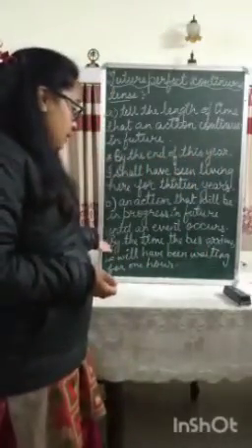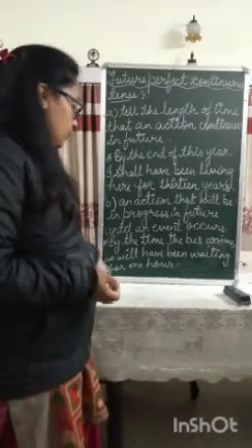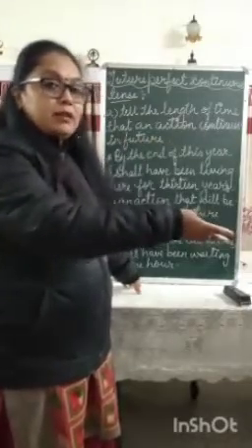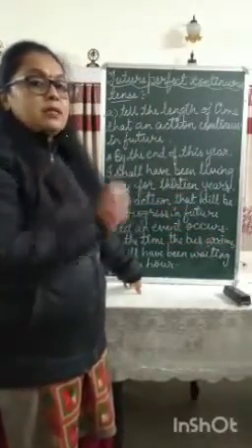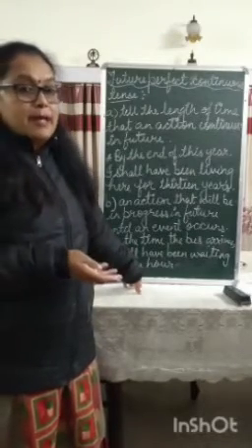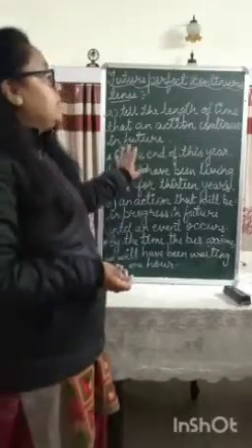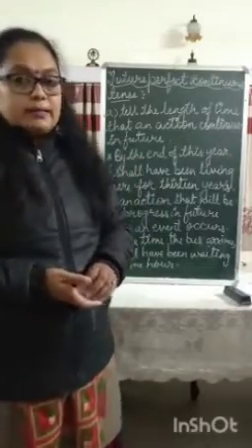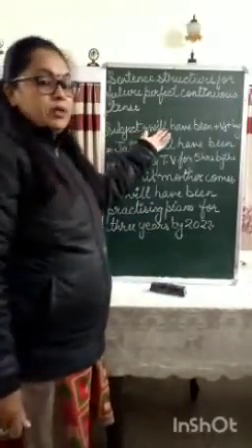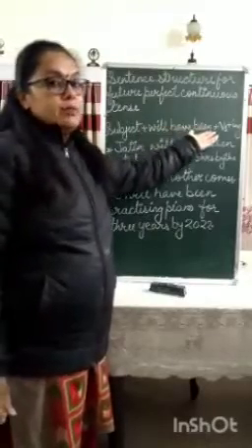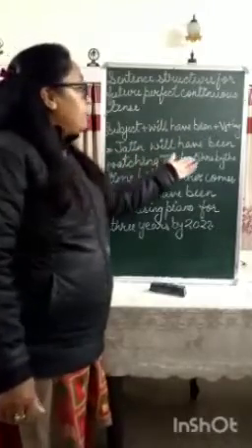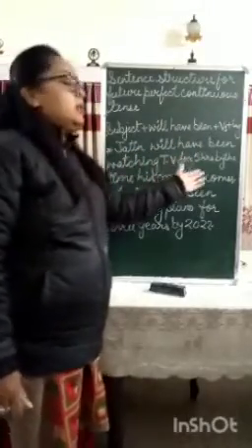For example, by the time the bus arrives, we will have been waiting for 1 hour. We are already waiting, and we will still be in the process of waiting by the time the bus arrives. So when we are talking about a future action which will be going on before something else happens, something new happens in the future, then we use the future perfect continuous tense. Now the sentence structure for future perfect continuous tense is subject plus will have been or shall have been plus V1 plus ing.